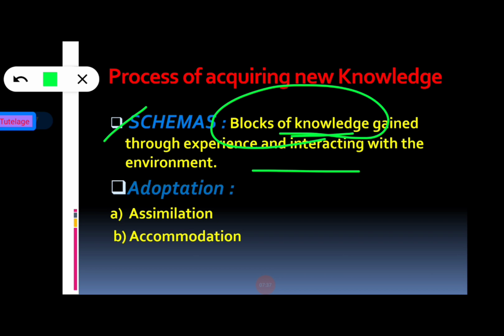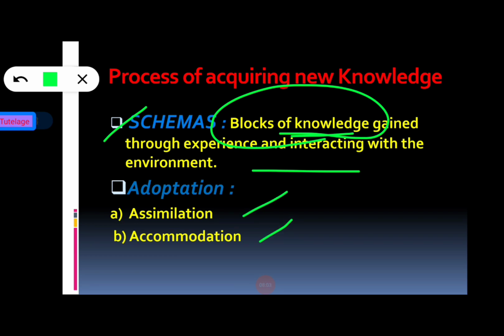So at the first stage, that is schema. Schema is basically the blocks of knowledge. Okay, and now going to the next stage, that is adaptation basically and equilibrium. So the adaptation stage is of two types. The first one is assimilation and the second one is accommodation.